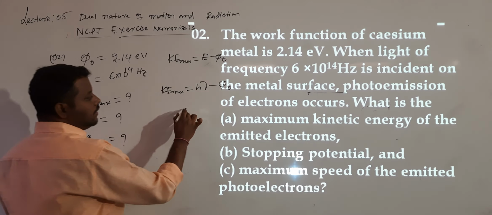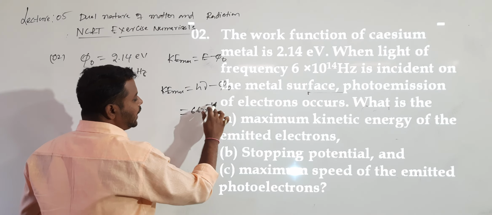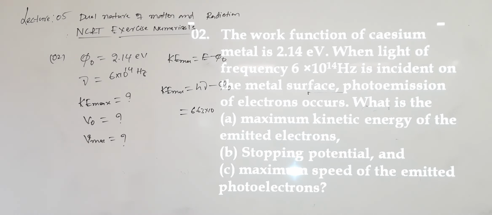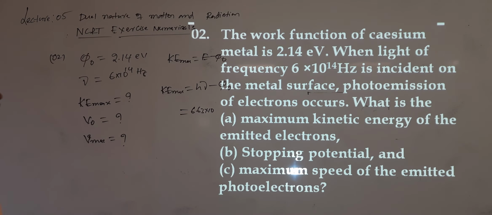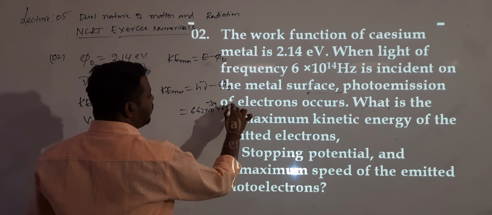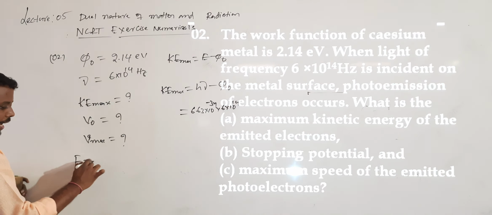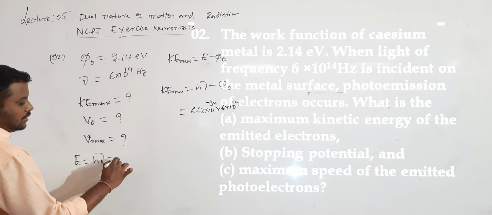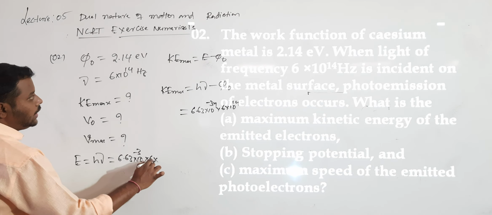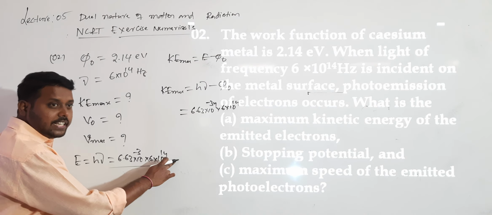Can I write? So h value is 6.63 into 10 power minus 34, into the frequency value given, 6 into 10 to the power of 14. But remember, if I want to calculate the energy, E is equal to h mu, which is 6.63 into 10 power minus 34 into 6 into 10 power 14. So this is the value in joules, energy in joules.